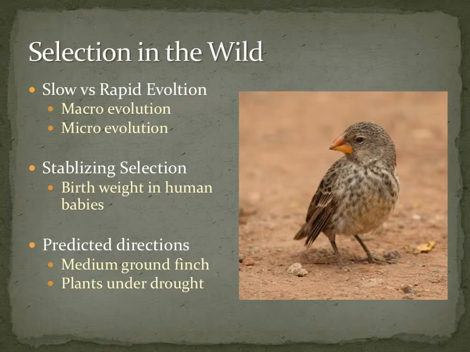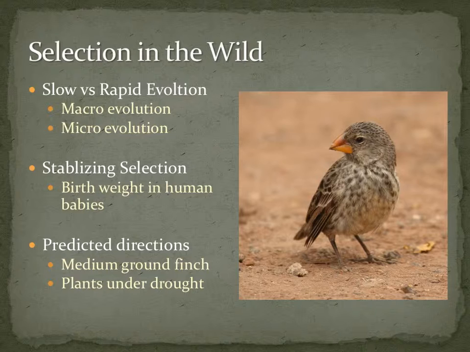Stabilizing selection shows that there is an optimum size and that there will be a selection against what doesn't fit in the average body size. For example, human babies show that a baby born at 7.5 pounds is more likely to survive infancy than a lighter or heavier baby.